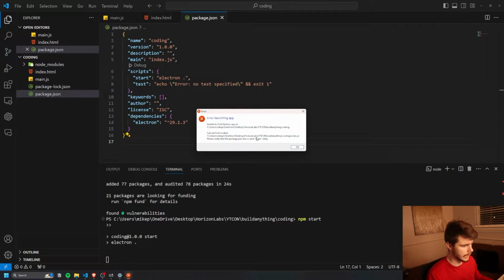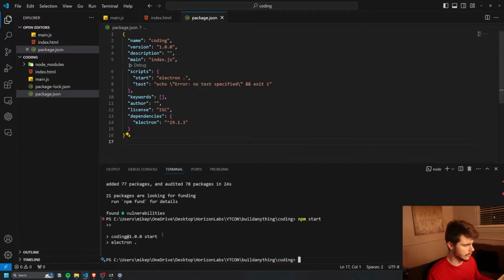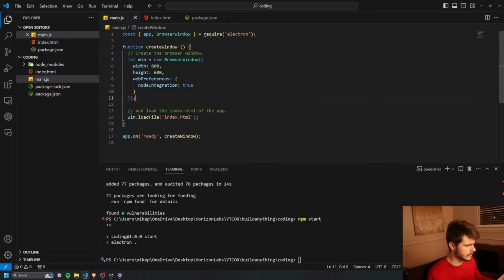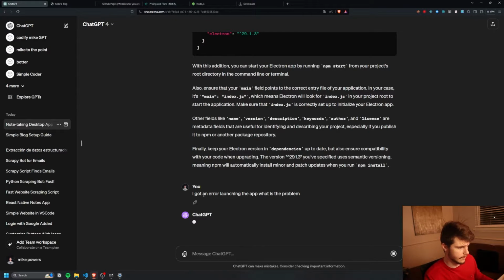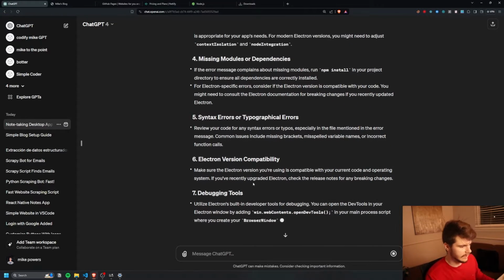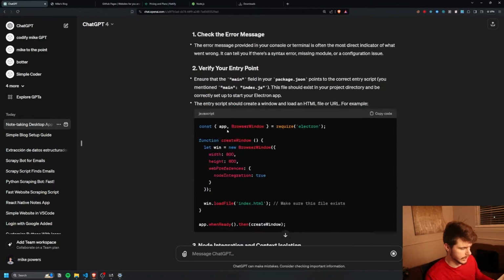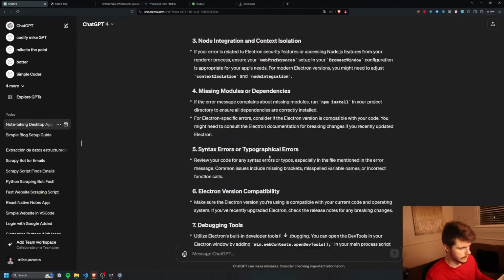it looks like we have an error launching app. This is interesting. So this obviously did not work. What is the issue here? So I say, I got an error launching the app. What is the problem? Okay, so it's giving me some kind of errors to go through and check to see what's wrong here.